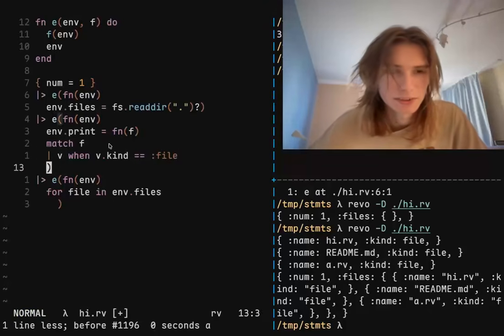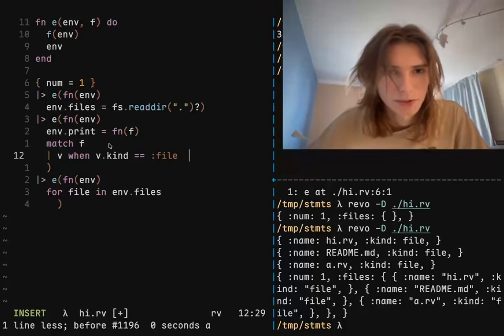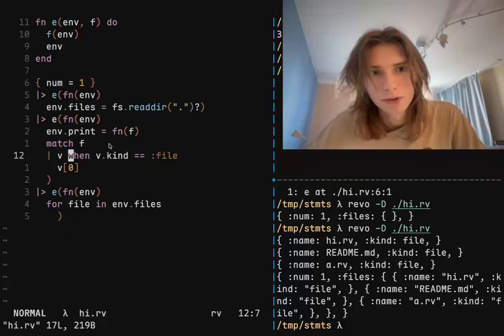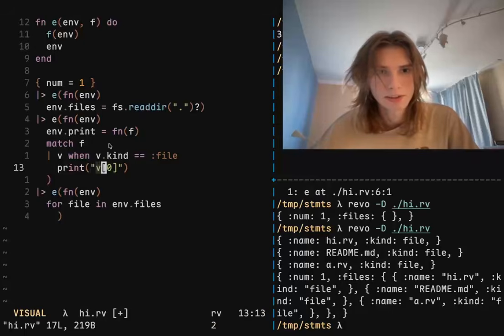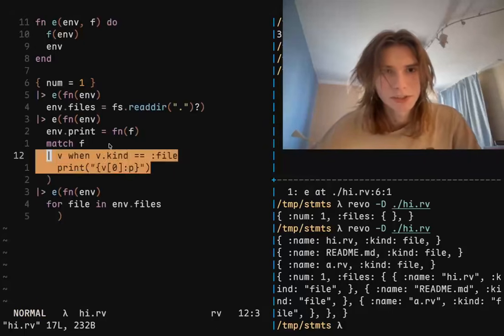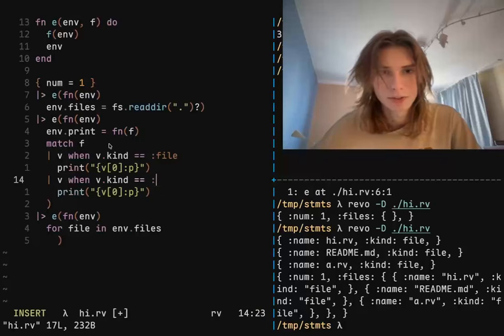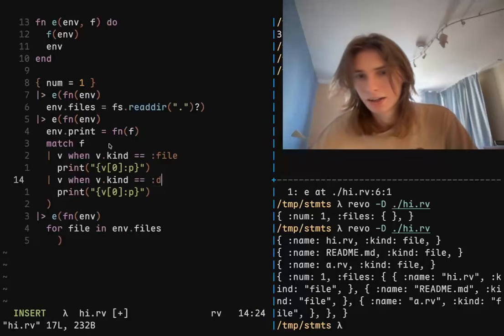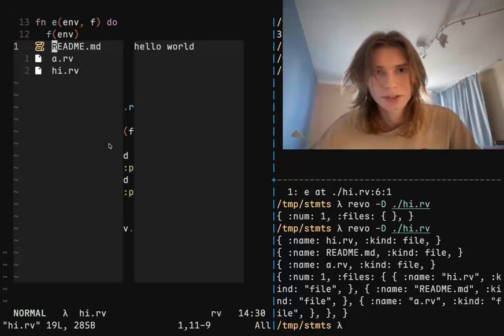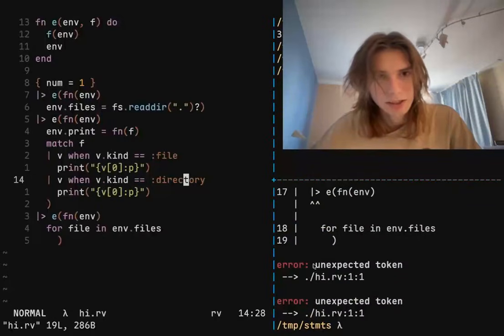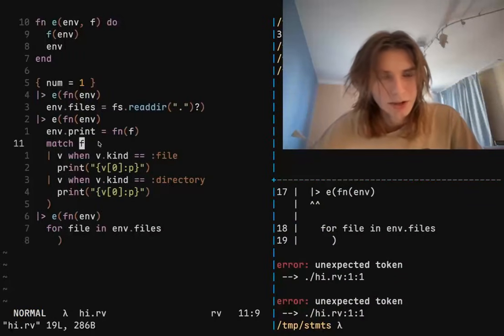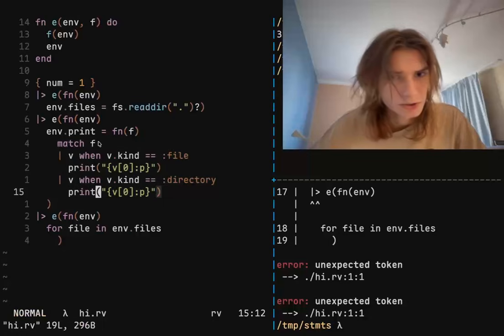It's anatomy. You probably know what anatomy is if you've seen this already. We return v at 0. Now we print v at 0. Let's actually put it into this, and let's make it pre-printable, right? v when v kind is directory. Is it gonna be a directory or folder? I don't know. Let's make one. So this should compile. It doesn't. It absolutely does not, because of reasons, I guess.